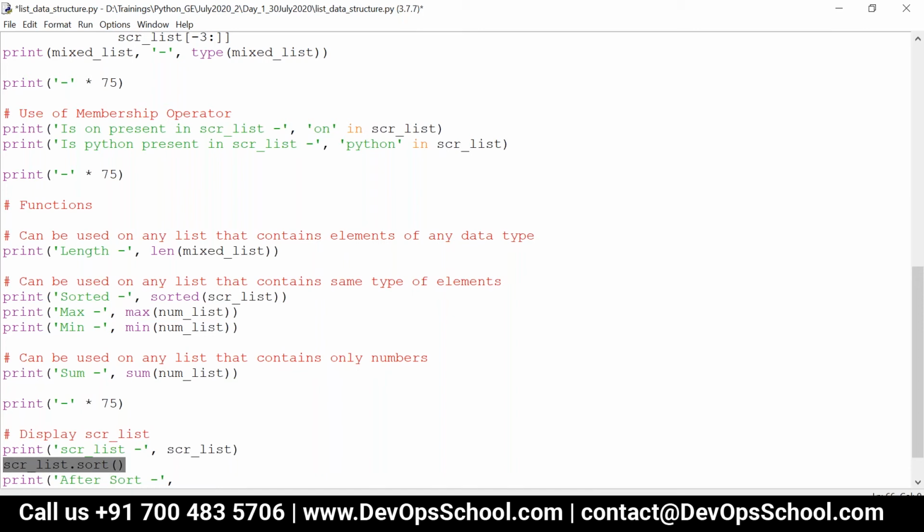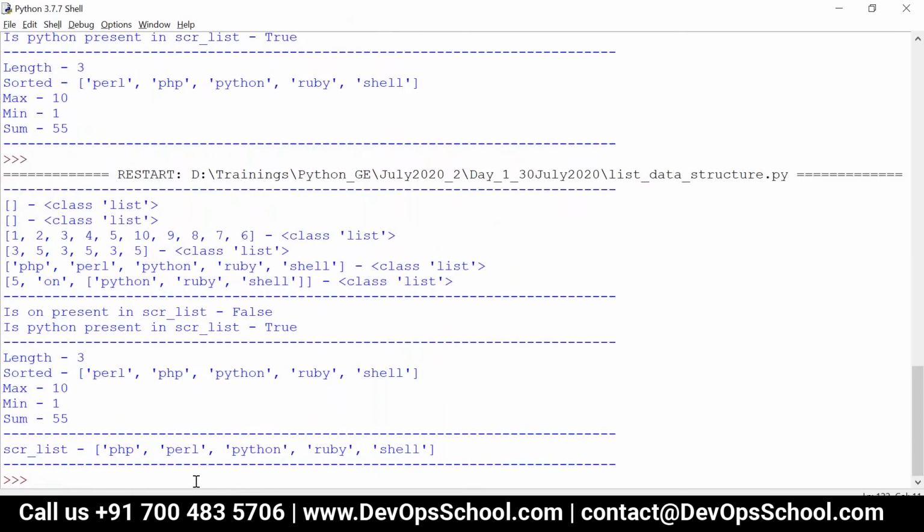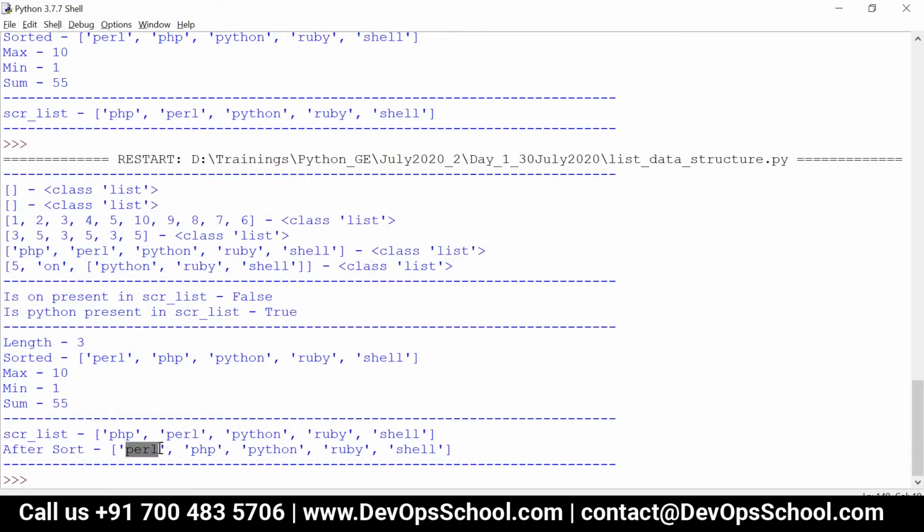But it impacts this reference. This object will be modified if you use the dot sort method. Now if I display scr_list, you can see the change: Perl, PHP, Python, Ruby, and then shell. Now it has been modified.